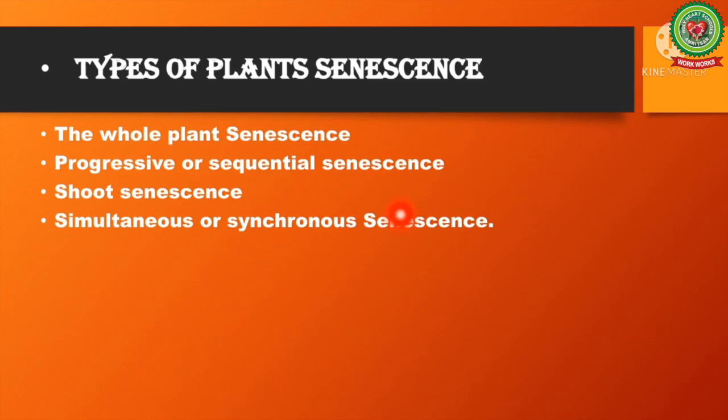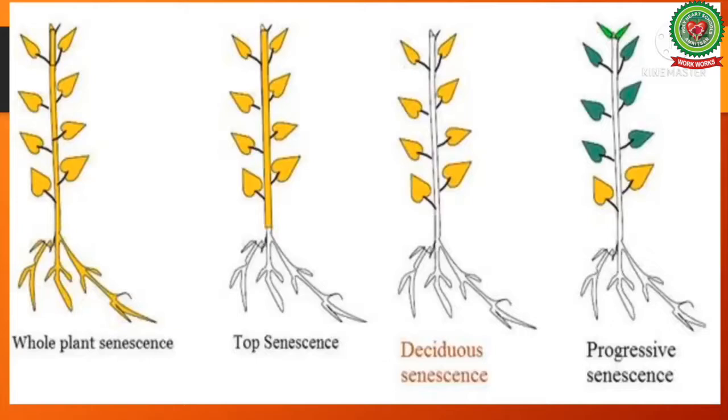Types of plant senescence. Plant senescence can be of four types. The first one is whole plant senescence. In this type, there is senescence and death of the entire plant, which usually takes place at the end of the reproductive phase. Most annuals show this type of senescence.